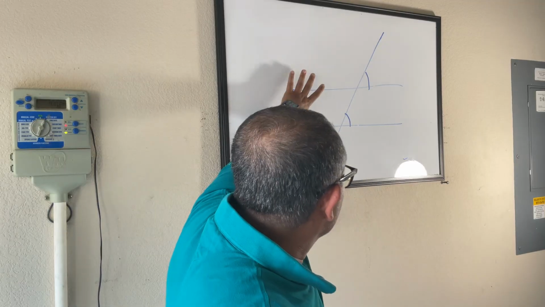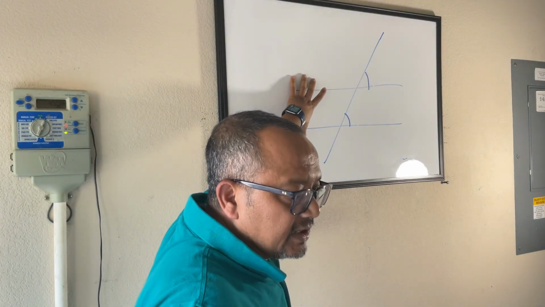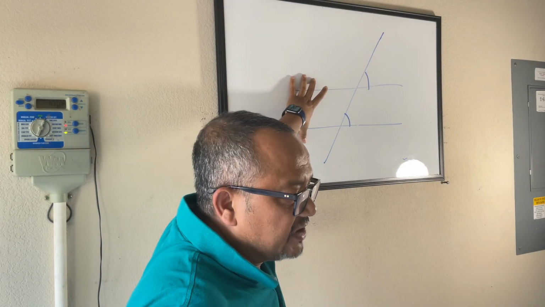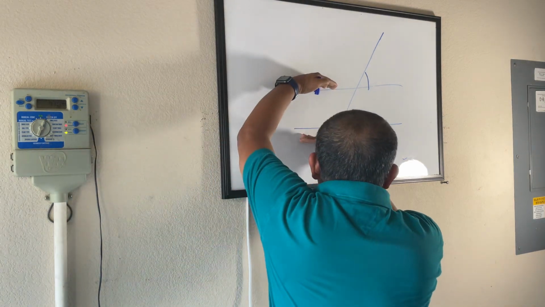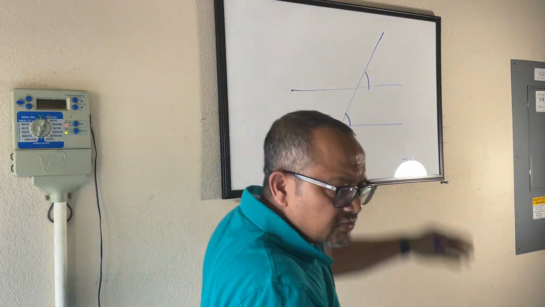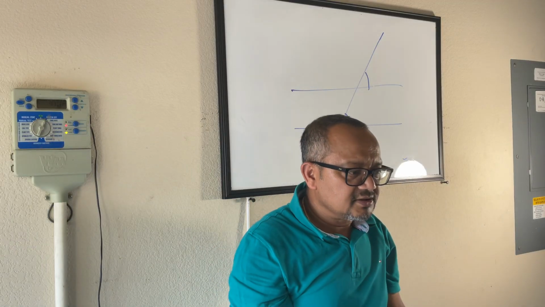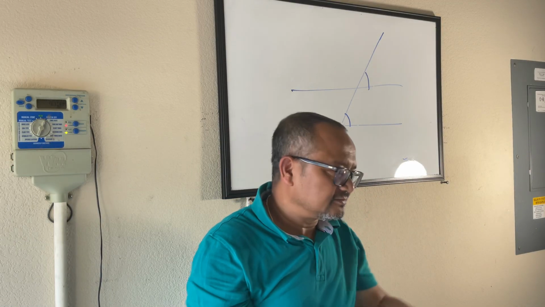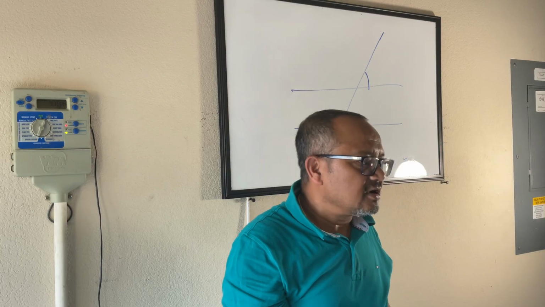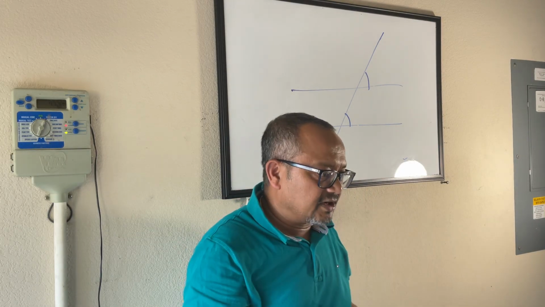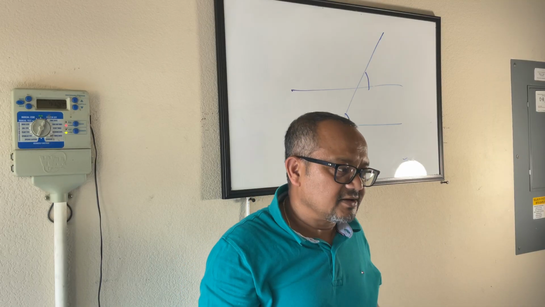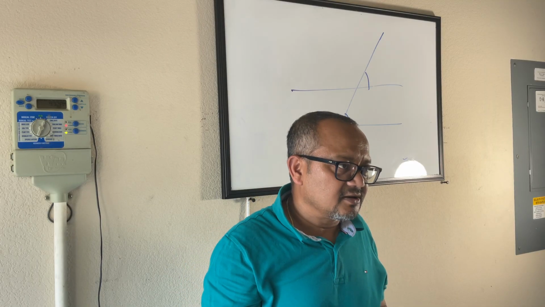So what I'm saying is, let's look at some of the angles with respect to parallel lines. If I have a pair of parallel lines, what do I mean by parallel lines? Lines that never intersect. Yes, Adrik. You say lines that never intersect.